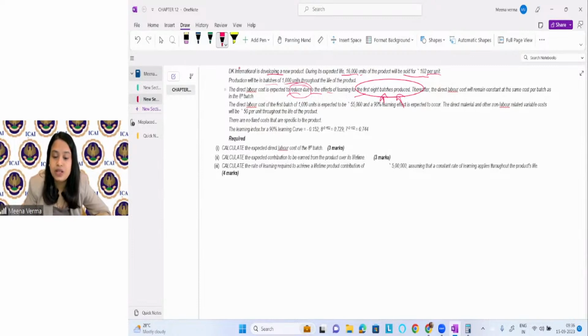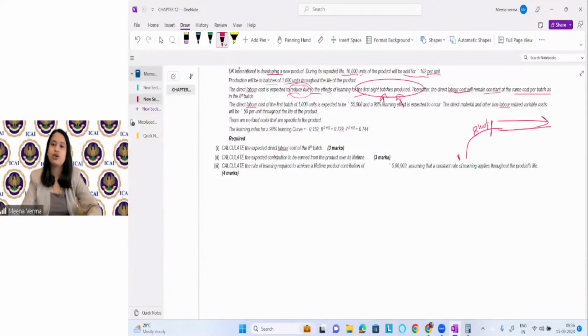All right. The direct labor cost will remain constant at the same cost per batch as in the 8th batch. Now see what is happening. From the 1st batch to the 8th batch, the labor will keep learning. After the 8th batch, it's all constant. The cost will be constant, rate will be constant, unit will be constant, production will be constant, everything will be constant, right?